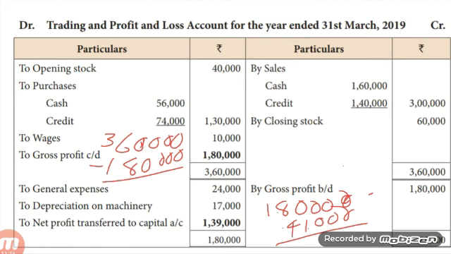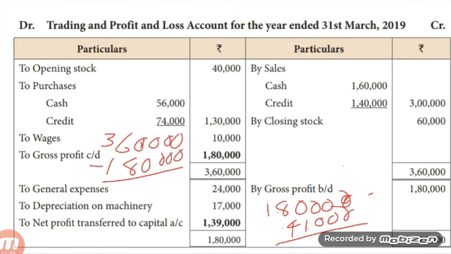No incomes here. So balance profit and loss account. Credit side total is 1,80,000 and debit side total is 41,000. The difference 1,39,000 is the net profit. Right? To net profit transferred to capital account. Okay.